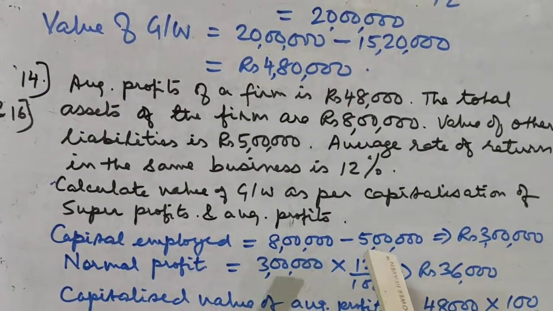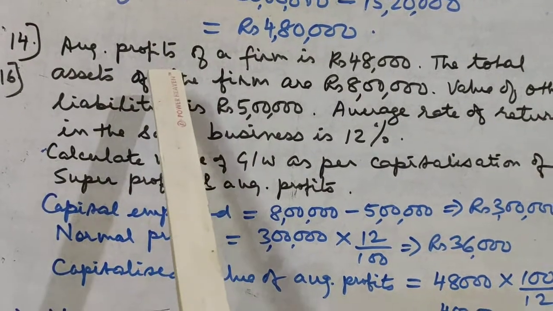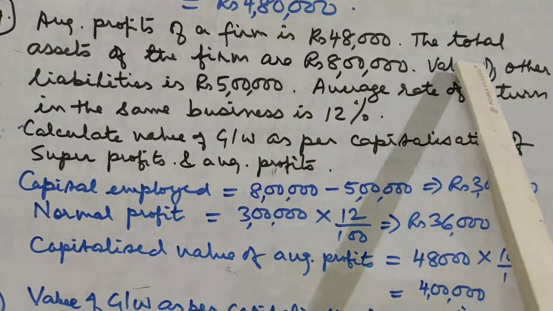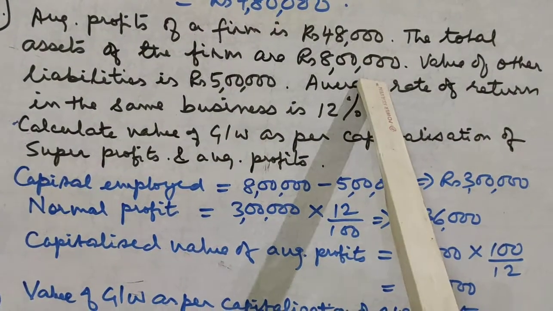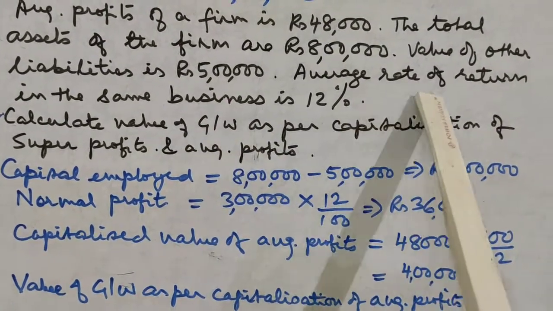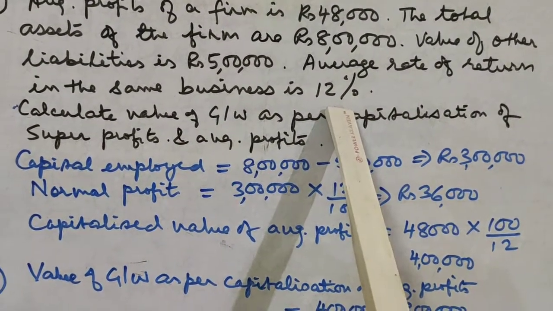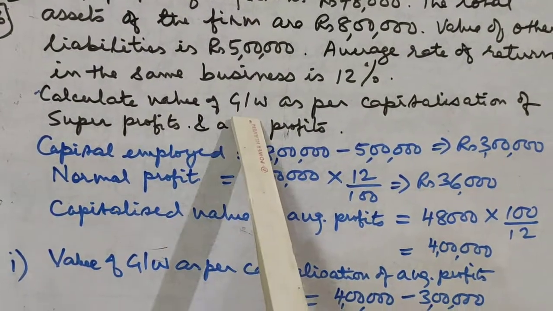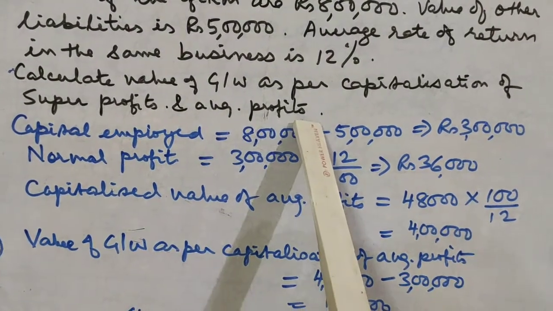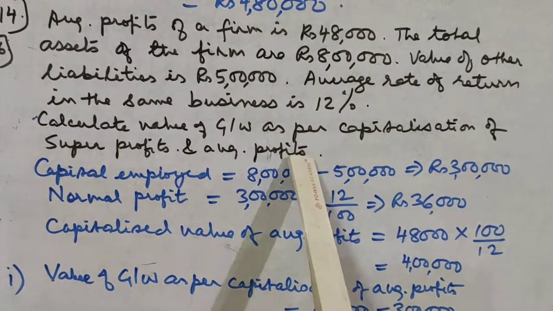Now let us look at question number 14 and 16. So here the data that is given is average profits of the firm is 48,000. The total assets of the firm is 8 lakh. Value of other liabilities is 5 lakh. Average rate of return in the same business is 12%. That means normal rate of return is 12%. Calculate value of goodwill as per capitalization of super profits as well as average profits method. Both the methods.